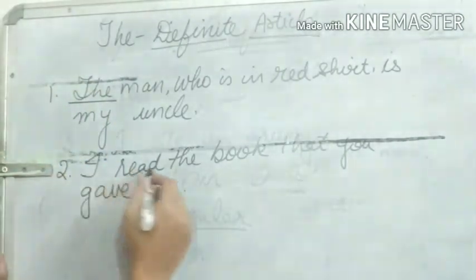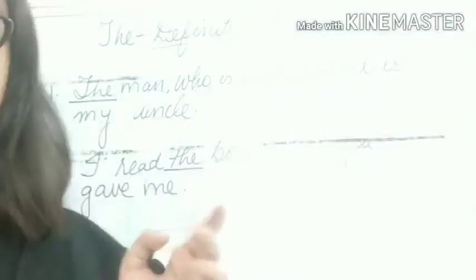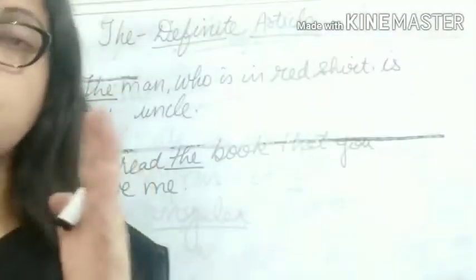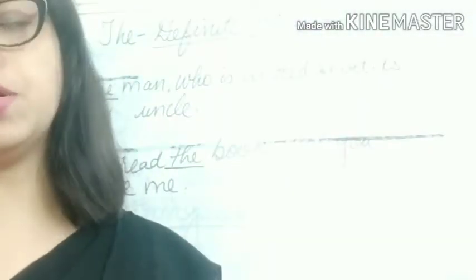Now here, I read the book that you gave me, not just any book, the book that you gave me. So in both places we are talking about a particular or definite person or thing. So when we talk about any definite person, place or thing, we use the article the.